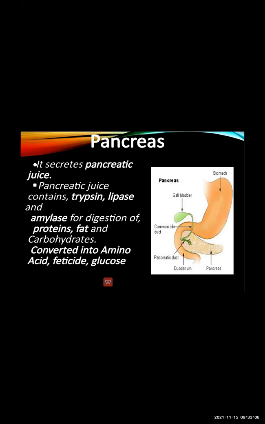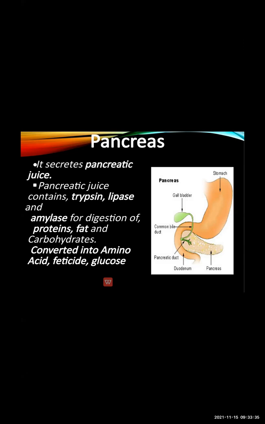It contains various enzymes which can break down food molecules with the help of chemical reactions into smaller parts and soluble form. Pancreatic juice consists of trypsin, lipase and amylase for digestion of proteins, fats and carbohydrates.